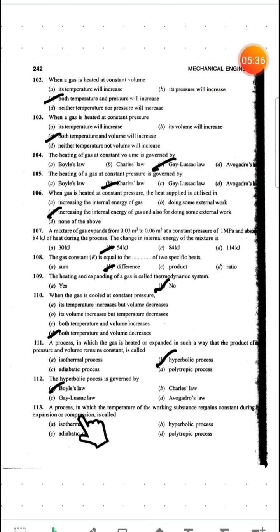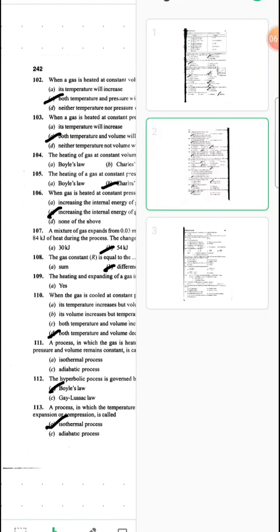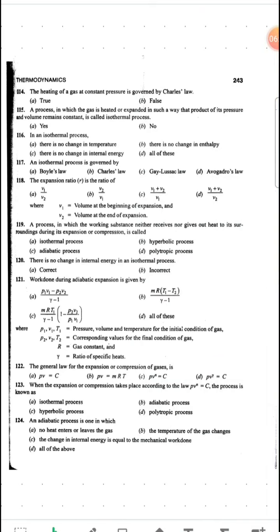Next question, a process in which the temperature of the working substance remains constant during expansion or compression is called. If it is saying that only temperature is constant, then it will be isothermal. But if it is saying that the product of pressure and volume is constant, then it will be hyperbolic. So don't treat hyperbolic and constant temperature, isothermal, to be the same. Okay, so here our answer will be isothermal process. So let's see the next page, what other questions we have.